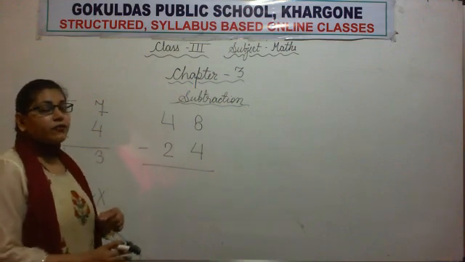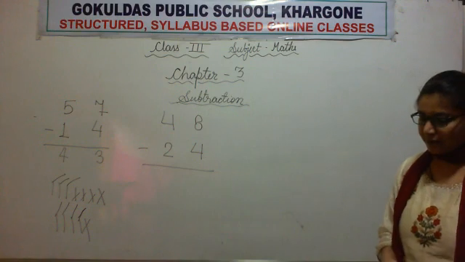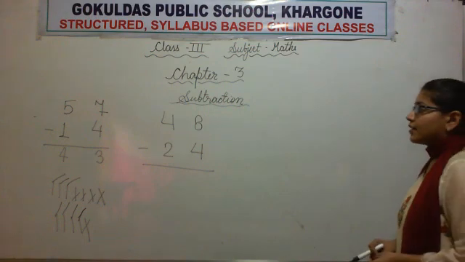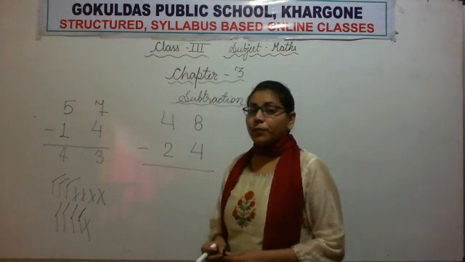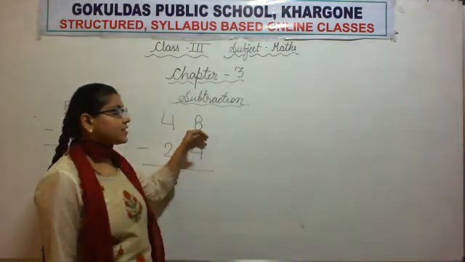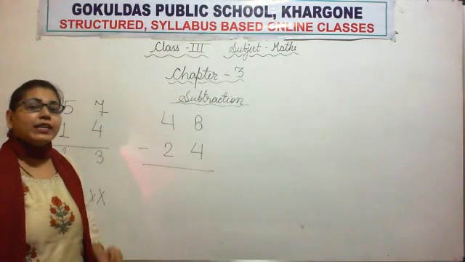Then you will cancel 4 sticks. Do it. I am watching you all. First of all, draw 8 sticks and cancel 4 sticks. Now count how many sticks are left.